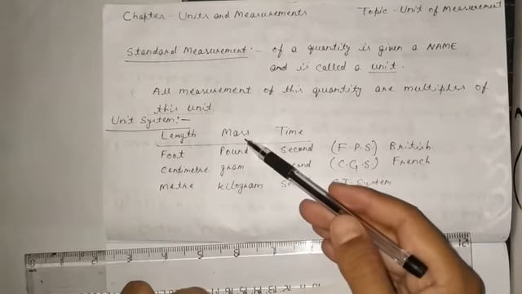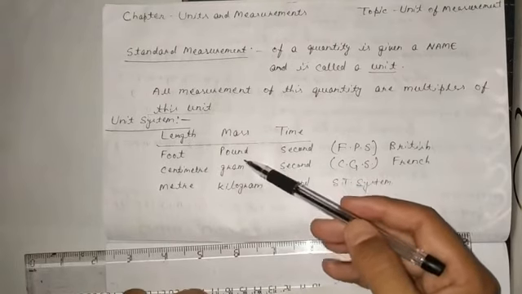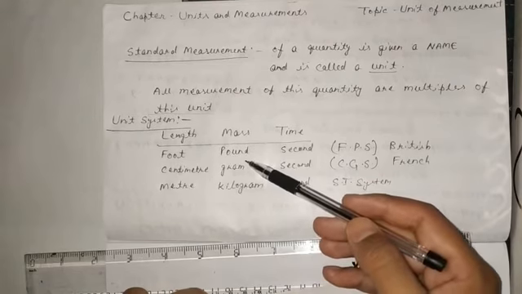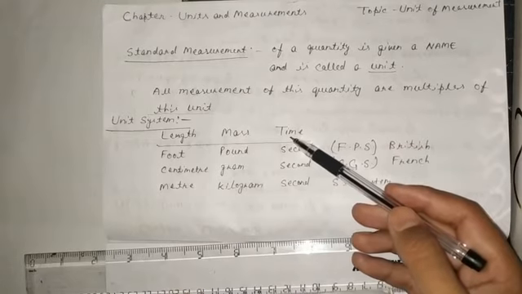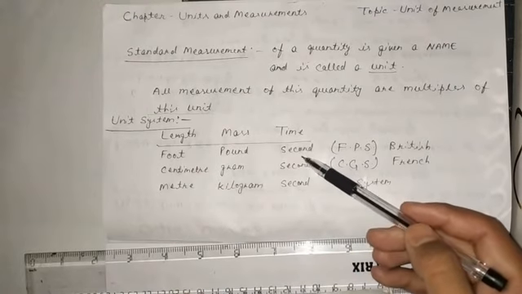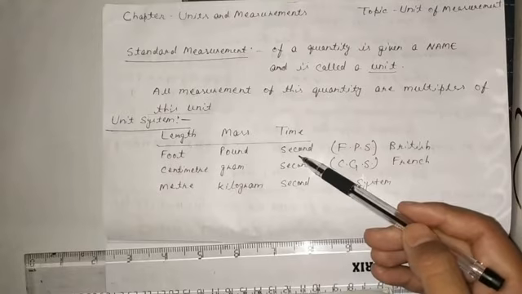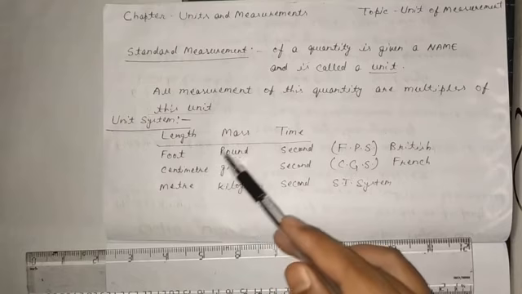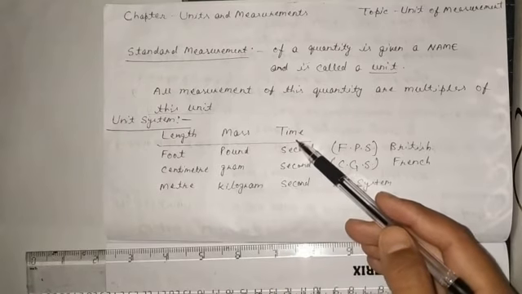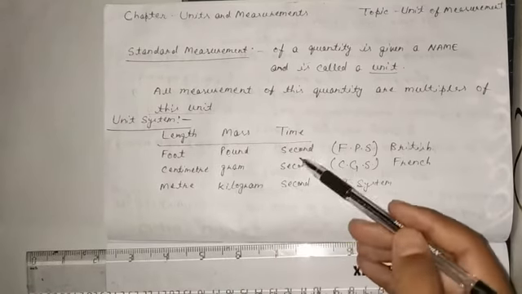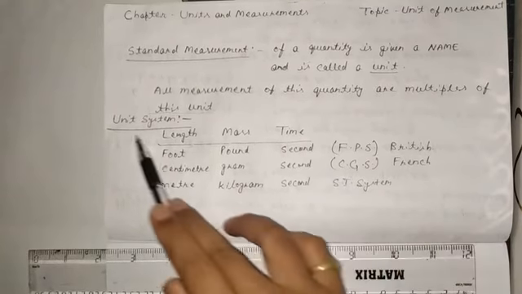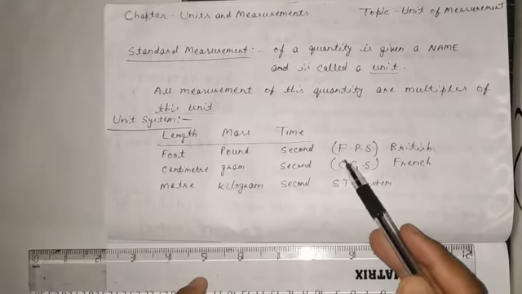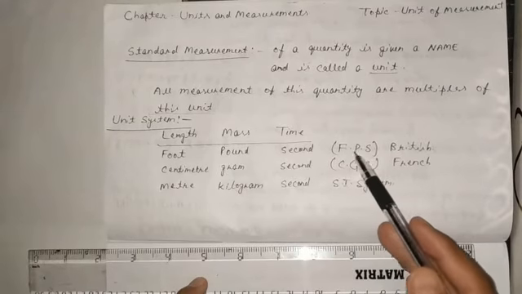Now mass, they will measure in pound. For time, they said 1 second is the standard time. So second is the unit of time. So length, mass and time are measured in foot, pound and second. And they called this measurement unit system FPS, foot, pound, second system.